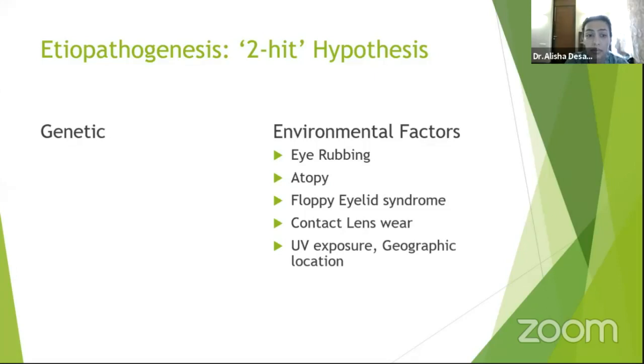We know that keratoconus is much more common in desert areas, in the Middle East, in India, and of course hormones. As we know, it may increase in pregnancy and even thyroid disorders.